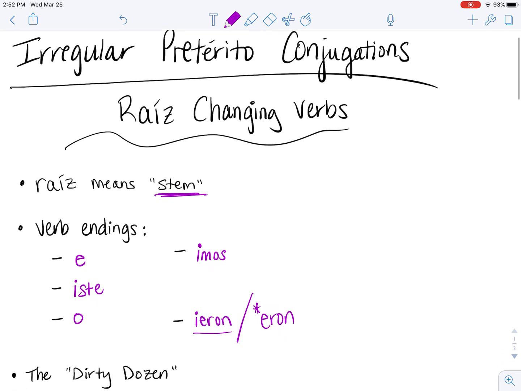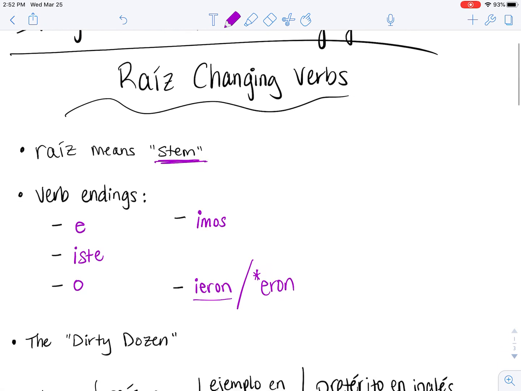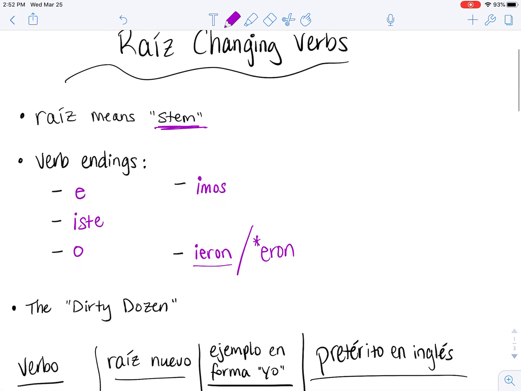All right, so now we're going to talk about the dirty dozen. These are going to be 12 verbs that have these raíz changes. They're not all of the verbs, but they're going to be some of the more common ones that we're going to see. I'll let you set up a chart for yourself in your notes.